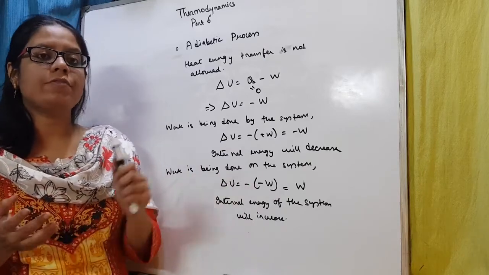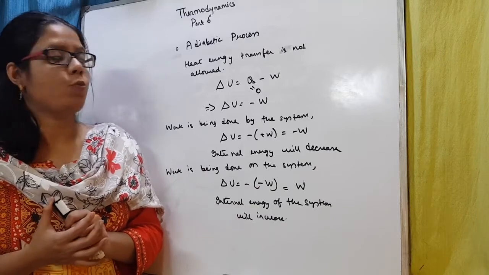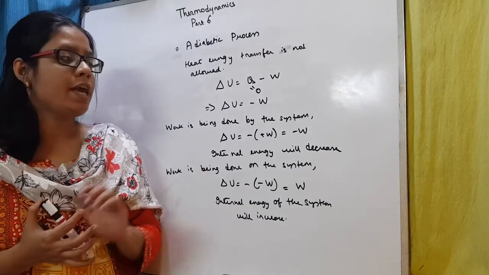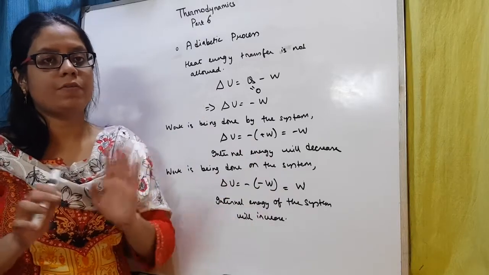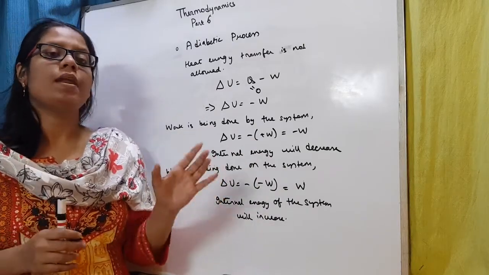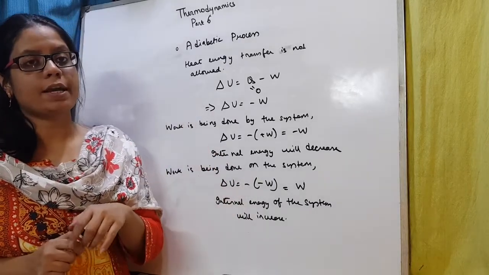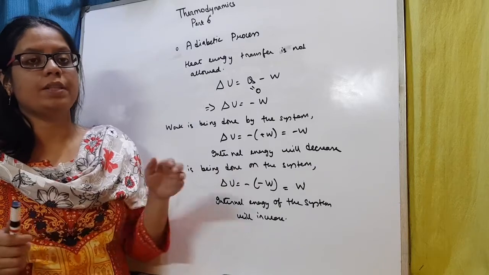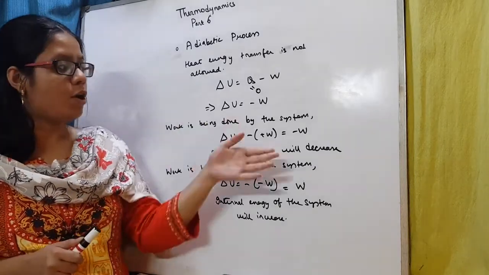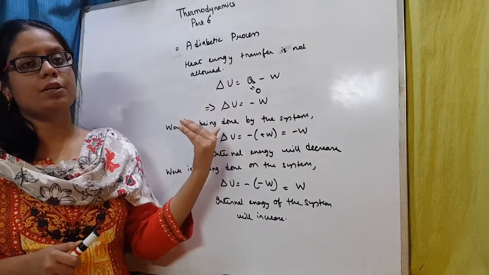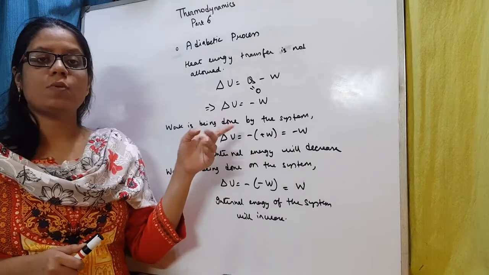So if you have tea in a thermos flask which has gone cold and you want to heat it up, you cannot hold it over a fire, because then no heat energy transfer will take place, the tea will not get warm. You will have to shake the thermos flask. When you shake the thermos flask, you are doing work against the viscous force between all the levels of the tea. Now when you are doing work, that work is being converted into the change in internal energy of the system. So that is one example.